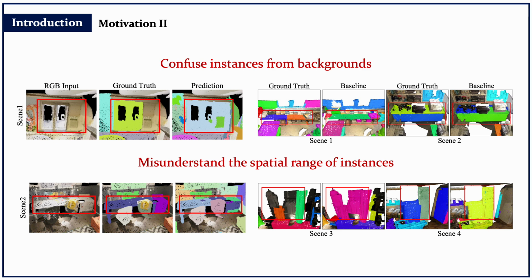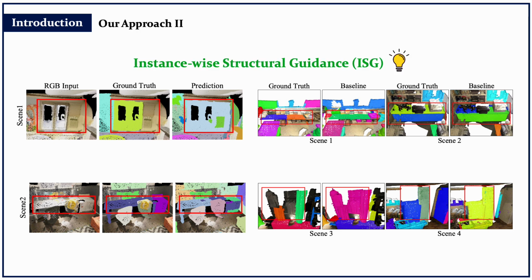Consequently, these noises are likely to confuse the models, making it difficult to precisely interpret the specific spatial range and unique appearance of instances. To mitigate the negative impact of such noises, we propose an instance-wise structural guidance network, called ISG, which is specifically designed to improve the structural understanding of instance candidates for 3D instances from point features. Here, we utilize the truncated singular value decomposition algorithm to strengthen essential cues of instance features, such as shapes or boundaries, while explicitly reducing fuzzy noises.